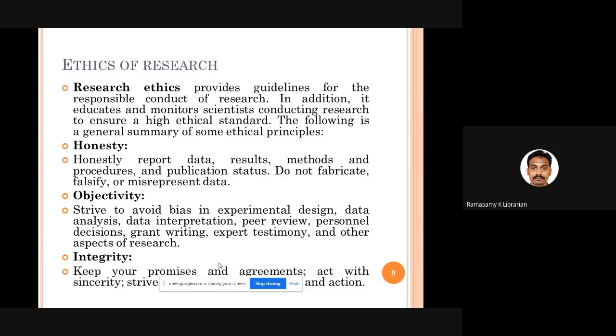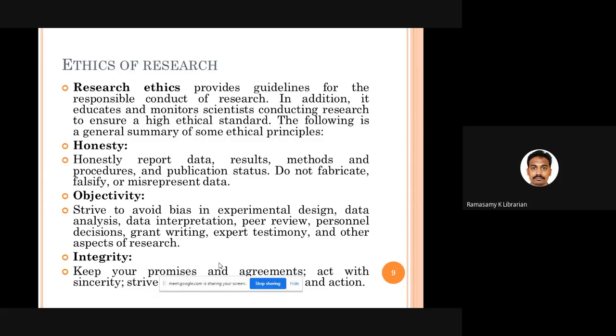Then objectivity. That means your personal beliefs, your personal ideas, your personal perceptions should not play any role, maybe in choosing the experimental design, maybe in the data analysis, maybe in the data interpretation. In data interpretation, see, you are working in a government college. So you are doing a comparative study of students' use of government college libraries and private college libraries. When you are writing the interpretation, you always write that government school children are working in the library, using the library very well. That kind of personal bias should not be there.